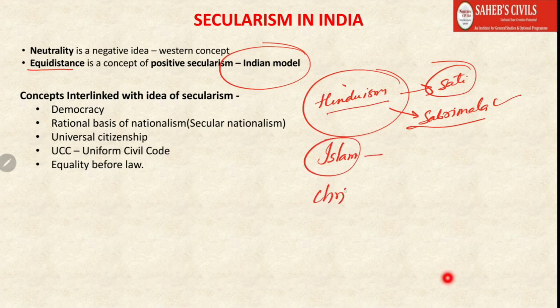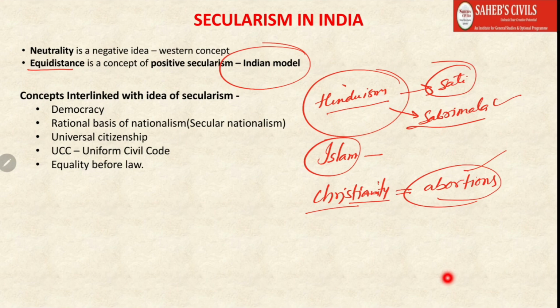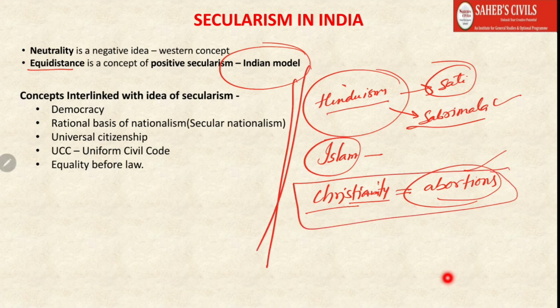In Christianity also, especially the conservative Christians are against abortions. So even if the mother is endangered, like if while giving birth she is vulnerable to death, then also there are certain Christian sects which oppose abortions. So how to deal with these situations?